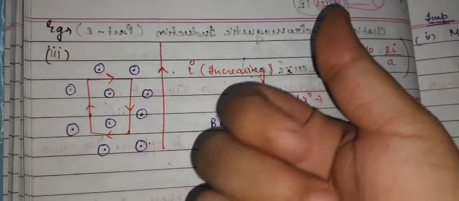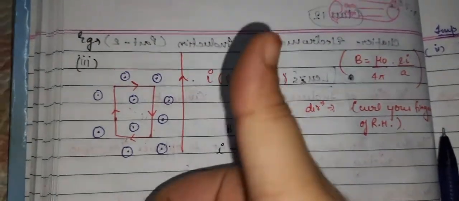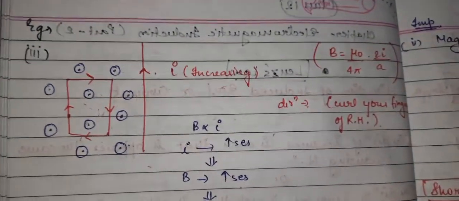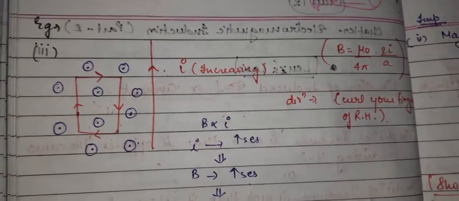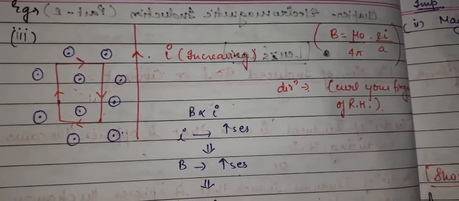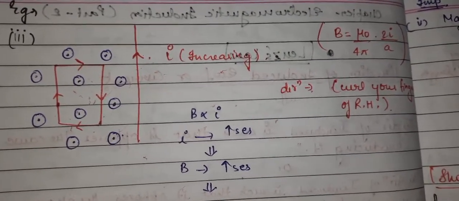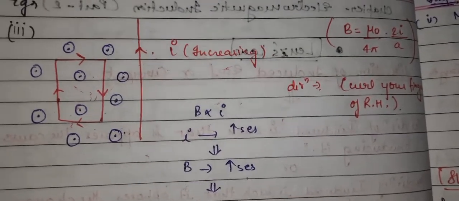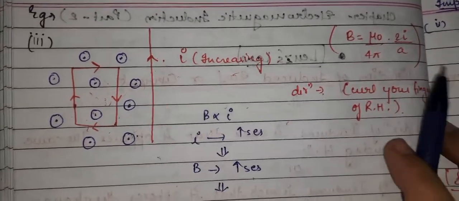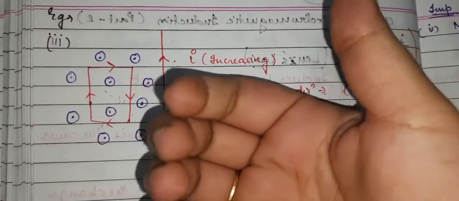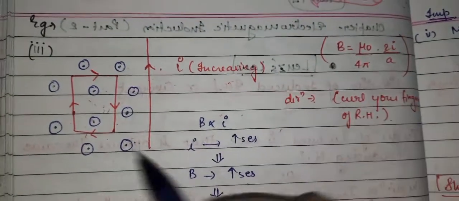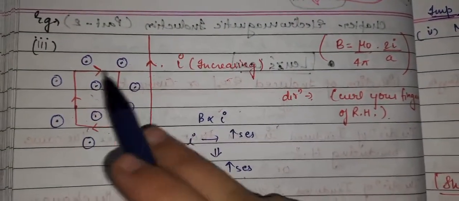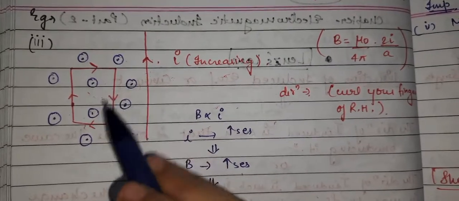Keep your thumb in the direction of the current and curl your fingers around that direction. Wherever the fingers are curling, that direction gives you the magnetic field lines. In this diagram my fingers are coming out, which means the magnetic field in this region will be perpendicularly outward.